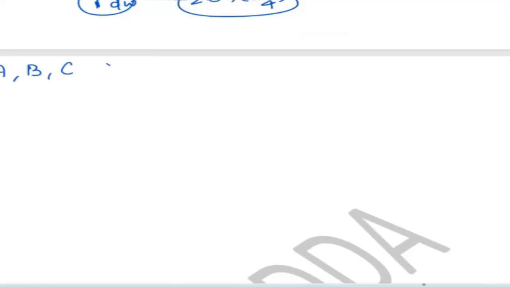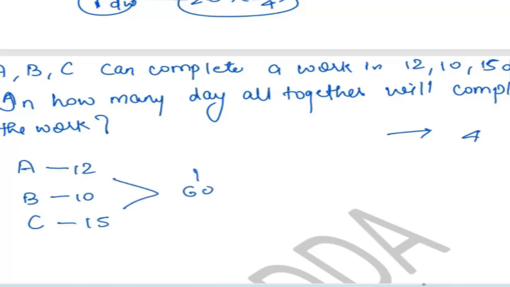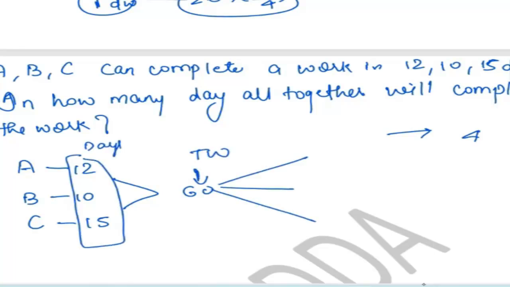A, B, C can complete a work in 12, 10 and 15 days. Tell me the answer. Answer is 4, ma'am. Correct. A, B and C: 12 days, 10 days, 15 days. LCM will be 60. Now I am writing directly. You have to understand the format. This is days. This is total work. So one by one you have to take separate efficiency. 60 by 12, it means 5. 60 by 10, it means 6. 60 by 15, it means 4.